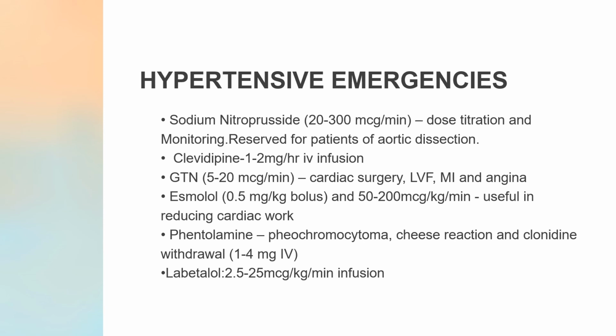Labetalol is used in hypertension in pregnancy to reduce the blood pressure. Alpha methyldopa and calcium channel blockers can also be used in hypertension in pregnancy. So these are a few drugs used for the treatment of hypertension during pregnancy.